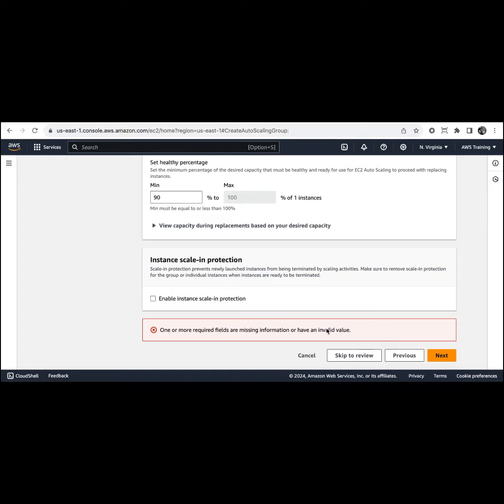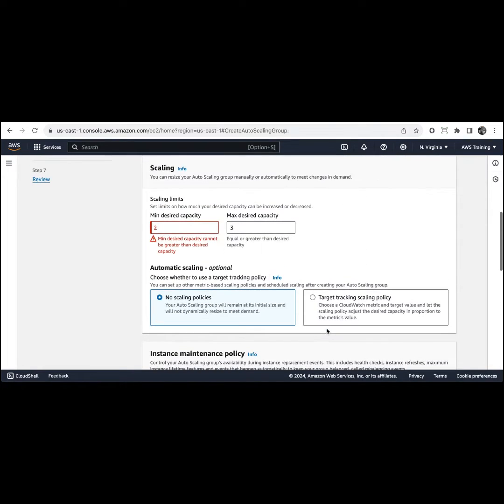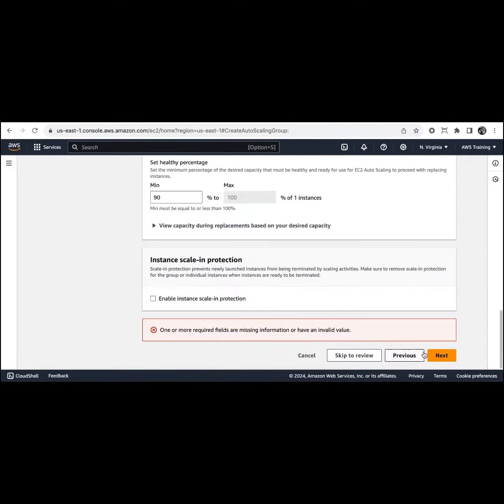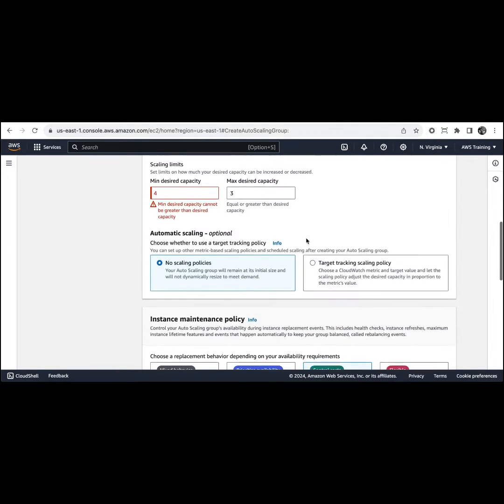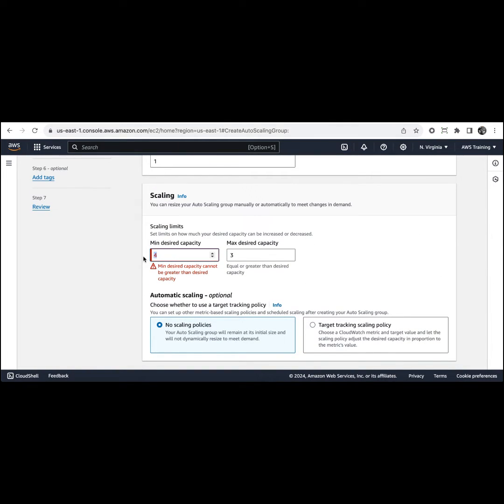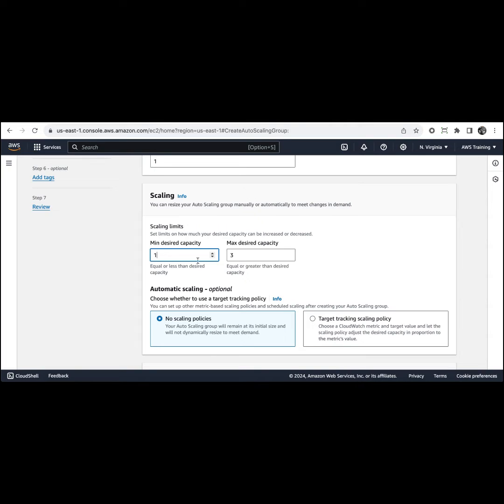Okay, what's wrong? One or more required fields. Okay, scroll up, and the desired capacity cannot be greater than the maximum desired capacity. Yeah, I think the minimum desired capacity it is asking. So you can give it here. Basically no, it won't work, so you have to give 1 because we have set the desired capacity as 1 above. So okay, this one should be fine. So let's click next.